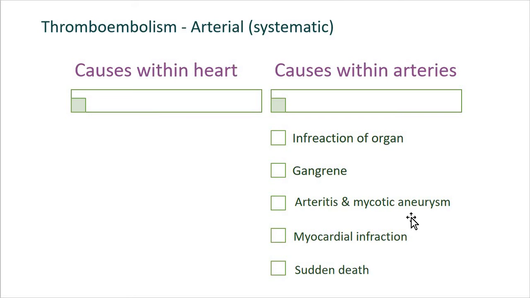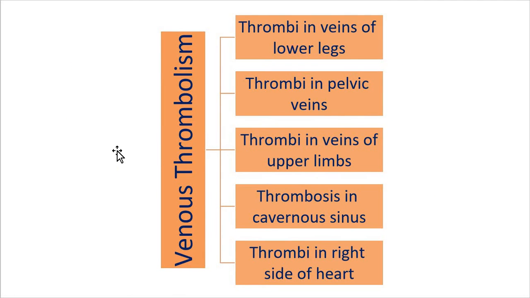After that, we have discussed thromboembolism, and in that we focused on the arterial or systemic thromboembolism. Now the next type is the venous thromboembolism. So we have two types of thromboembolism, arterial and venous. The arterial thromboembolism constitutes the causes within the heart and the second one, causes within the arteries. Now let us discuss the venous thromboembolism.